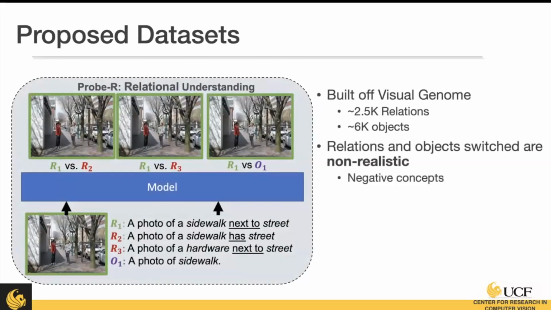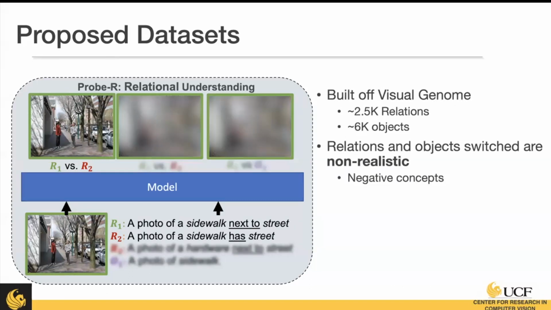We're going to talk about the first dataset, which is Probe R, and it's built off of Visual Genome. What we're doing here is taking a ground truth relationship, subject, predicate, and object, and swapping either the predicate or the subject. The predicate will be swapped with something that doesn't make sense to occur between the 2 objects, and the subject will be switched with something that's not present in the image. We're going to make several comparisons here.